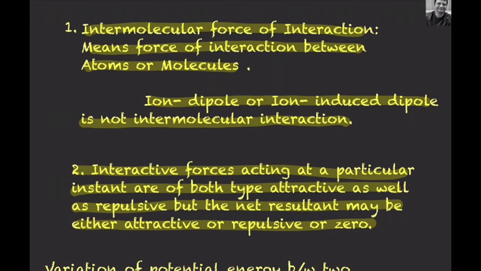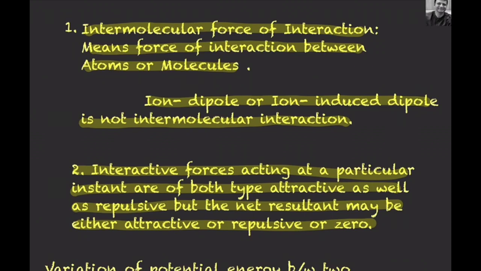Now if we compress the gas, and when the molecules will come nearer to each other, there is force of attraction between the gas molecules. And if we compress the gas further, a time will come when the pressure is very high, and under that high pressure condition, repulsive forces are dominating. So for the same gas, when the volume is very large, it is behaving like an ideal gas, means there is no interactive forces. Then when we are compressing it, when the molecules are coming nearby, then the attractive forces are dominating, and under high pressure condition repulsive forces are dominating.